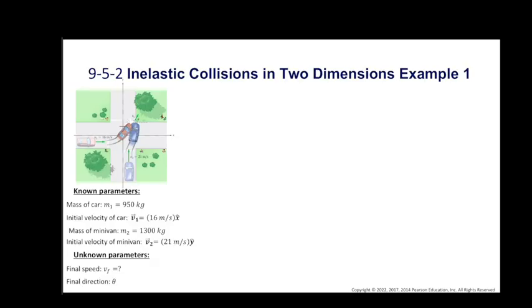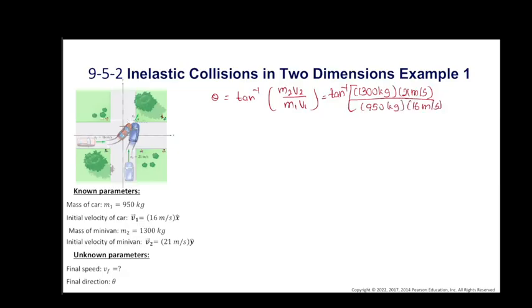So let's substitute the numerical values. Theta is equal to tan inverse of m2 v2 over m1 v1. m2 is 1300 kilograms, v2 is 21 meters per second, m1 is 950 kilograms and v1 is 16 meters per second. Therefore, theta is tan inverse of 1.8, which is 61 degrees.